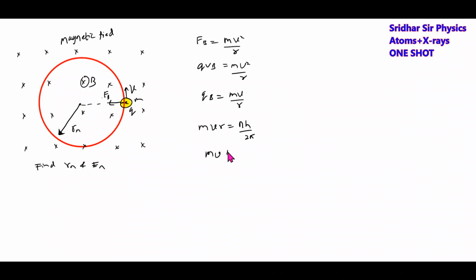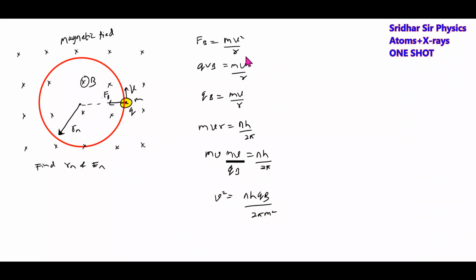So mvr will be mv by qb, and this will become v square equal to nh qb by 2 pi m square. This will be the orbital speed.